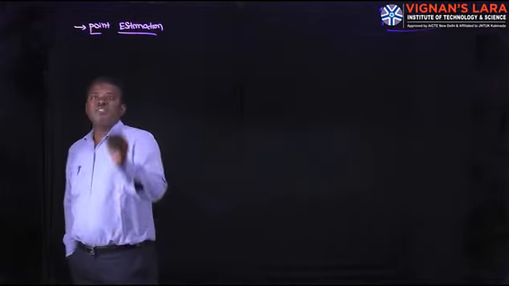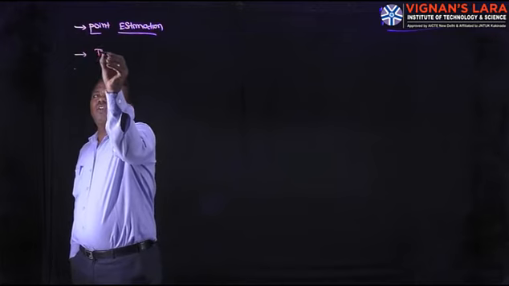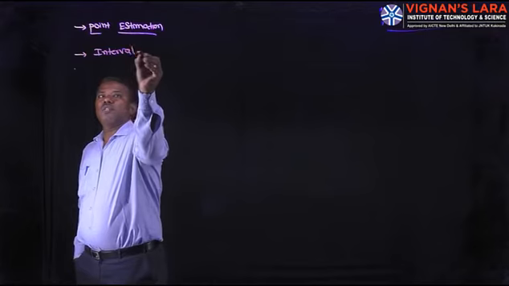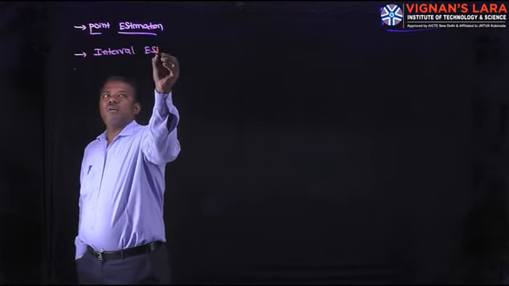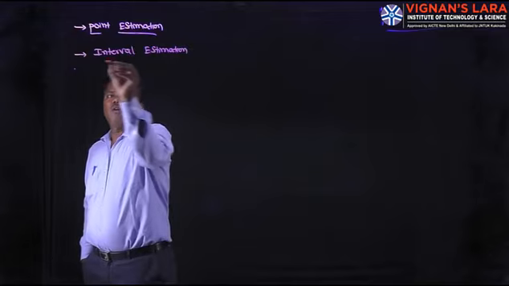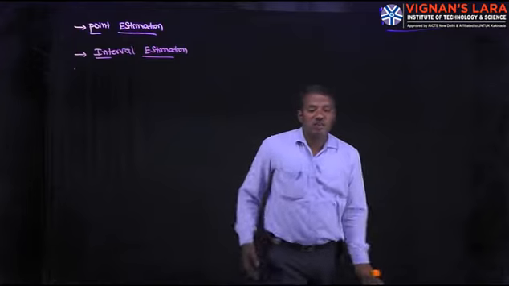The next one is interval estimation. What is the best example of interval estimation? In point estimation, the height of a student in a class is 162 centimeters.